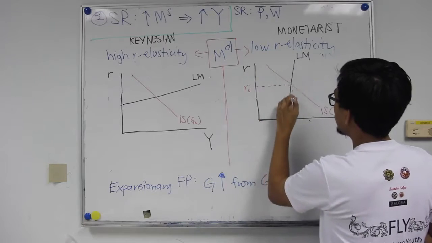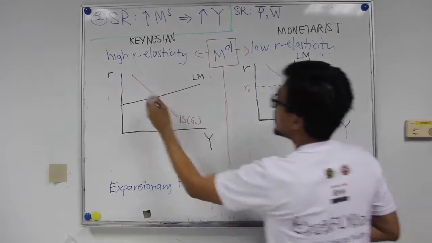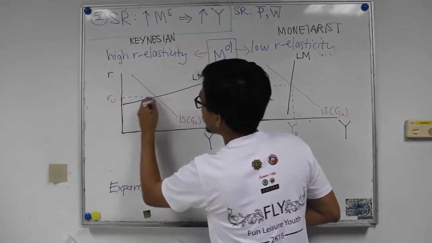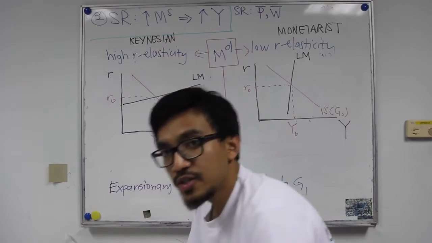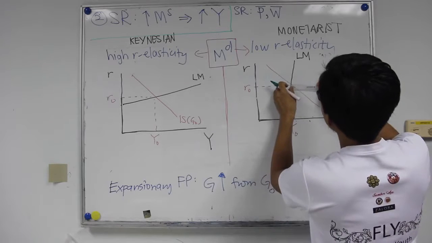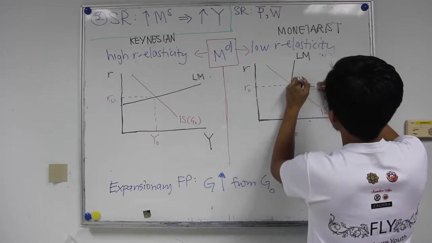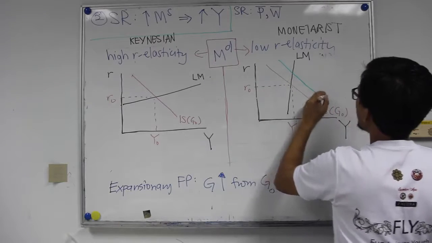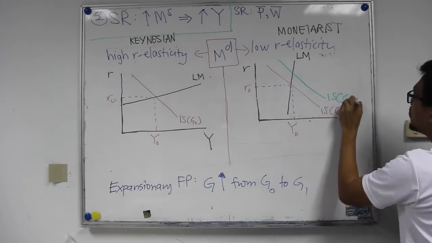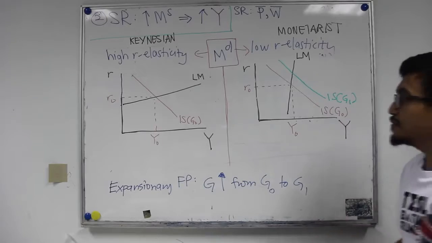We have R0 and Y0. Similarly, we have R0 and Y0 here. So 2 inches shift to the right will be somewhere here. So the IS curve shifted to the right. So here we have IS G1. Okay, a right shift.